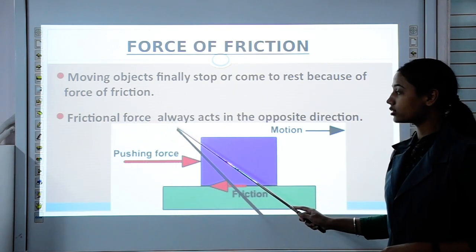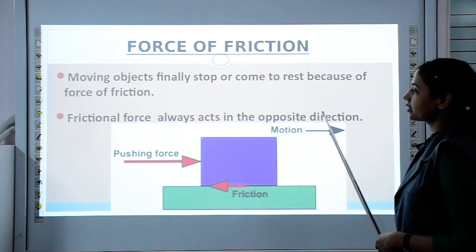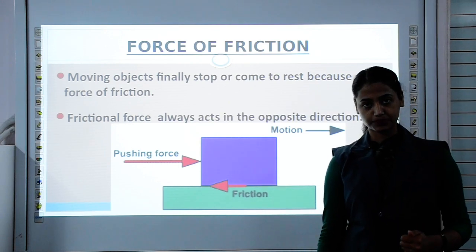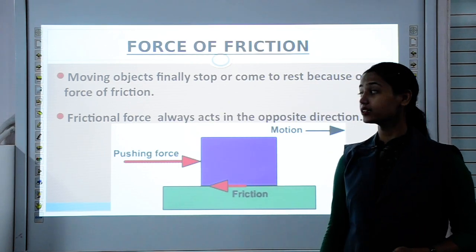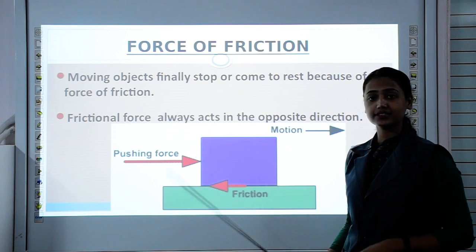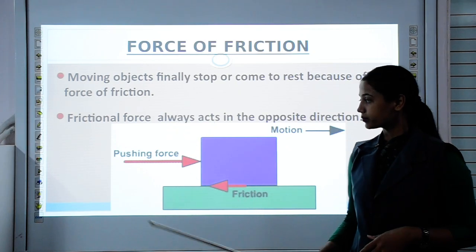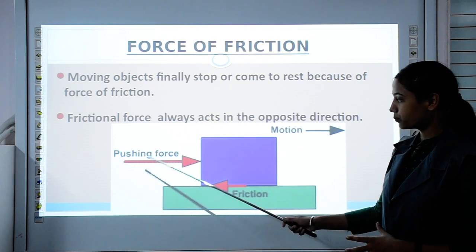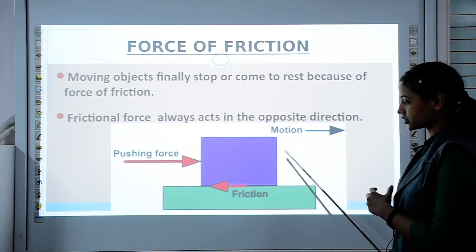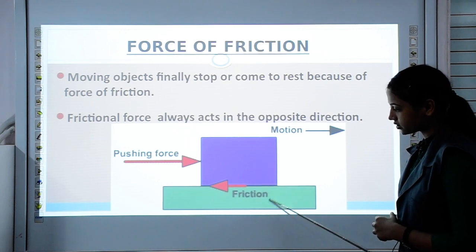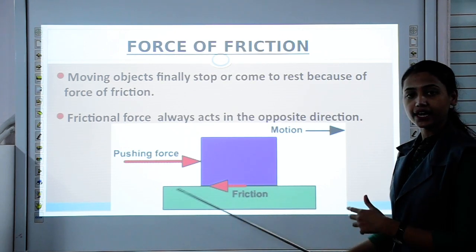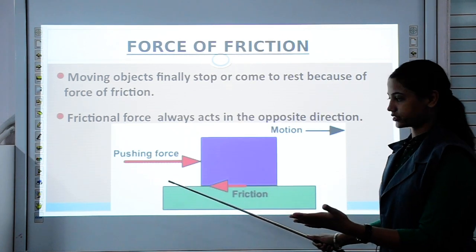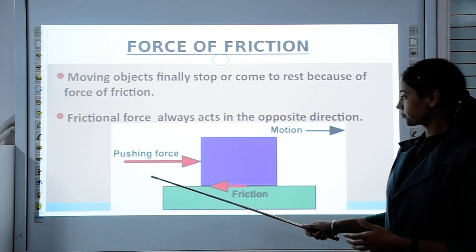Frictional force always acts in the opposite direction. If you remember, in chapter 11 also I told you that frictional force always acts in the opposite direction. It means if you are pushing this box in the right direction, then the force of friction will come into action in your opposite direction, that is, in the left direction.